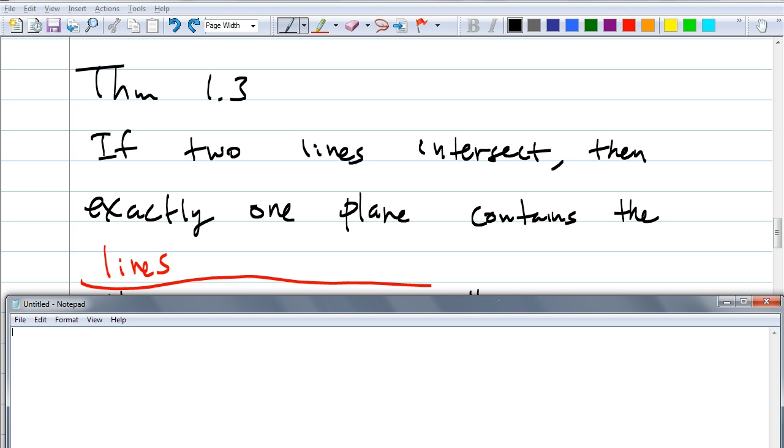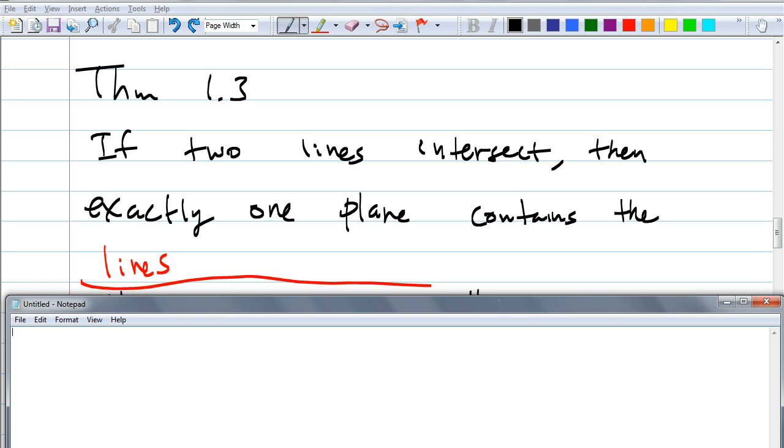Could you have 2 planes that contain both of these 2 lines? No. Right? There has to be exactly one. Would you not agree? Does this make sense? Of course, we're going to be proving these. Some of them we'll prove in class. Some of them you'll prove at home as your homework, okay?